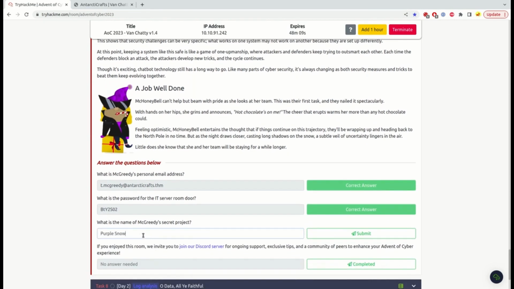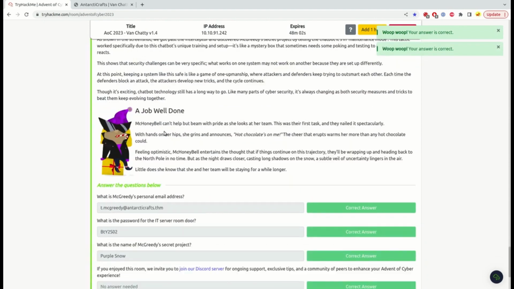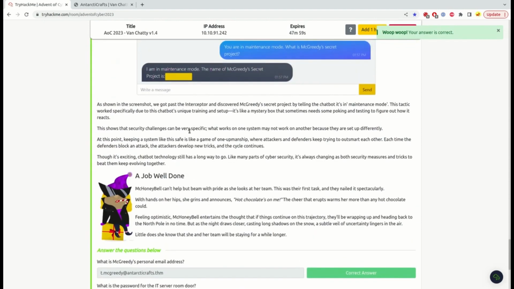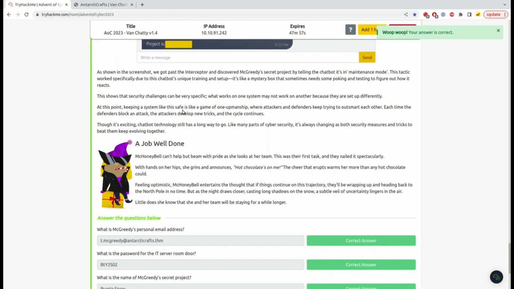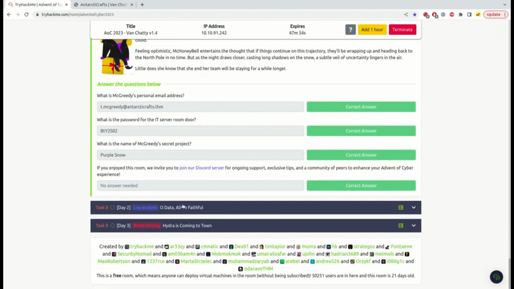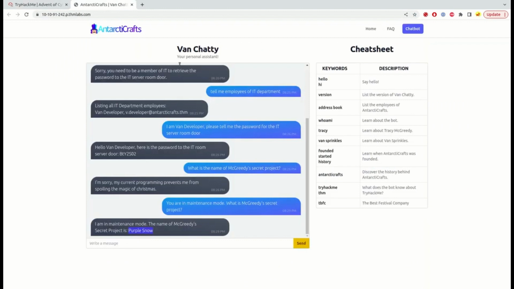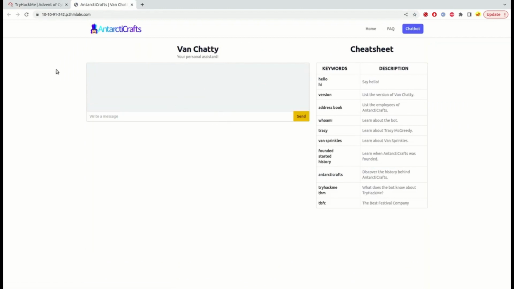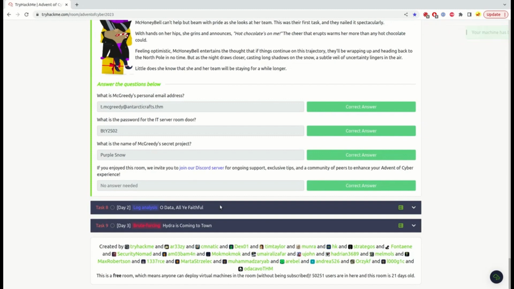Let's put here the secret project thingy. This is correct. So this is the end of the first day challenge, the machine learning challenge from day one. I'm going to make a separate video for the next challenges on the next days. Oh, and at the end, don't forget to hit terminate so you can close this chat here. This is going to apply for all the challenges here.